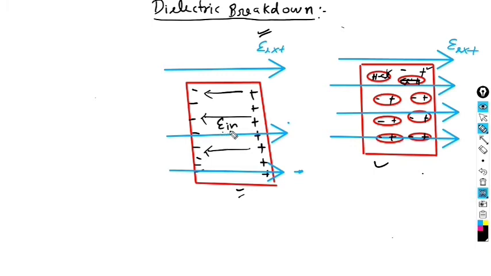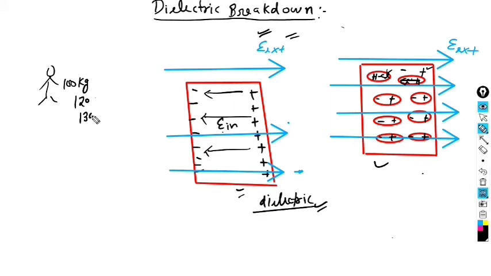First of all, this E induced can never be equal to E external in the case of a dielectric. You know it very well, because the availability of free electrons is not as much as for a metal. But if you keep on increasing the amount of electric field, like in that example, if you keep on increasing your load from 100 kg to 120 kg or 130 kg, then one condition may occur that at a particular force, say 125 kg, a breakdown may occur, or injury may occur.